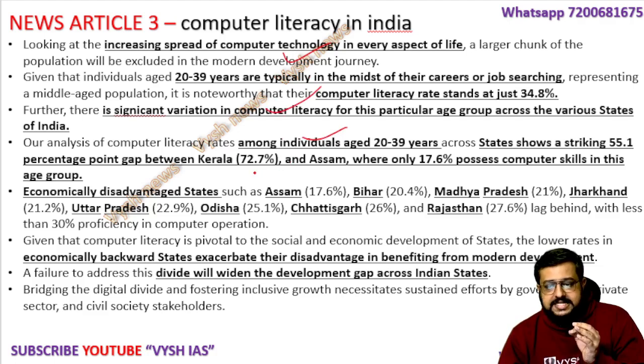If you see, Kerala has 72% computer literacy, but in Assam it is 17.6%. Then economically disadvantaged states, again they have listed, like UP, Orissa, Chhattisgarh, Bihar, Rajasthan. There it is all less than 25%. So all this has to come in tandem. Everybody should be equally growing, 50%, 60%, 70%. That is why economically backward states have to be taken care of more in this era of modern development. Only then can we fix the divide, else it will widen.